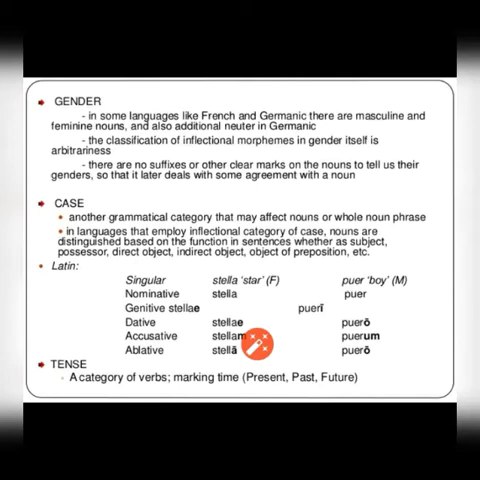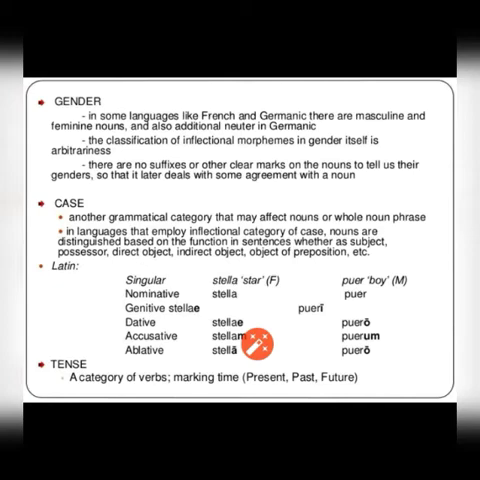And next, the case. Another grammatical category that might affect a noun or whole noun phrase. In languages that employ the inflectional category of case, nouns are distinguished based on their function in the sentence, whether a subject, possessor, direct object, indirect object, object of preposition, etc. You can see the example.